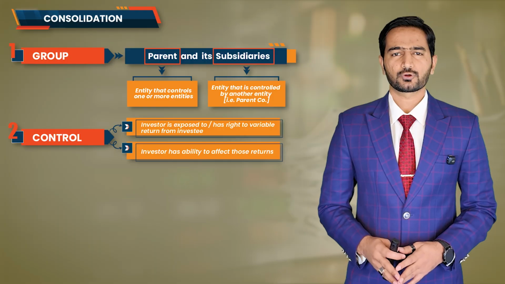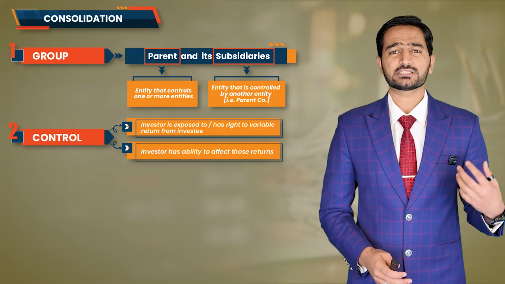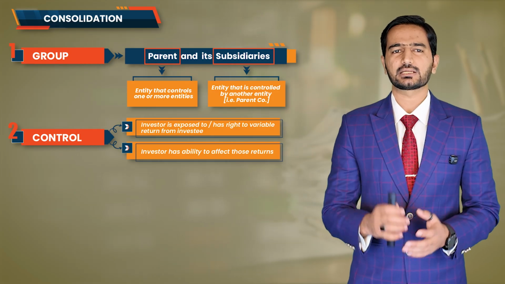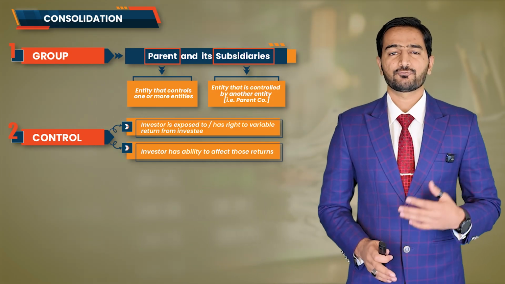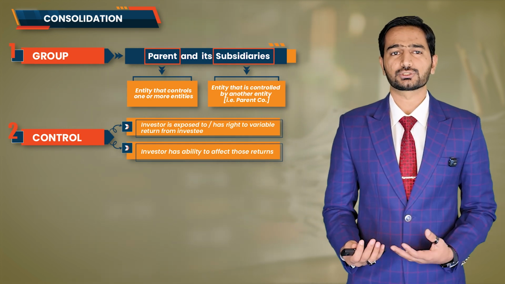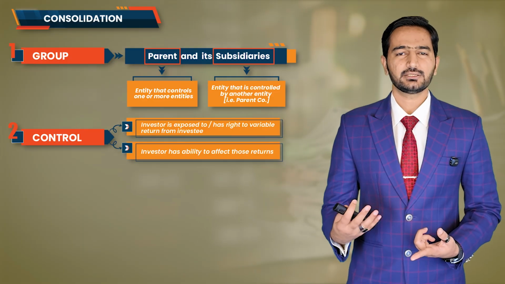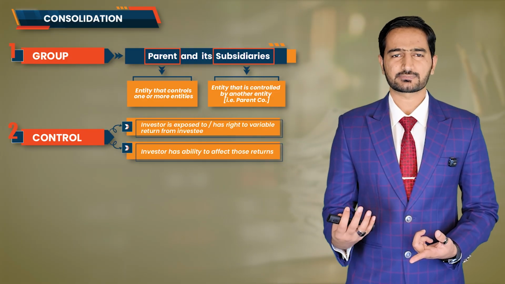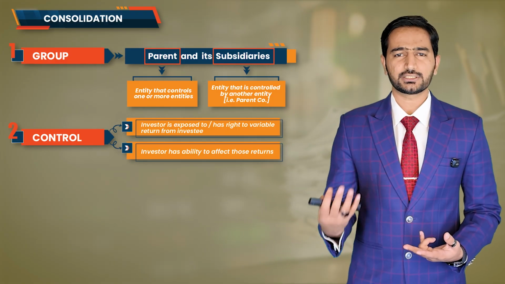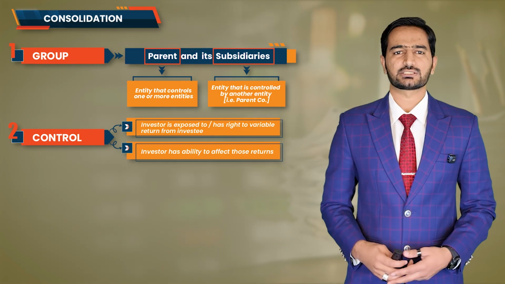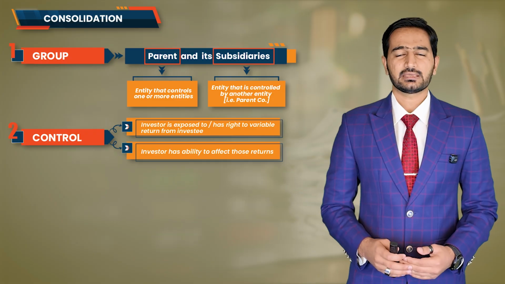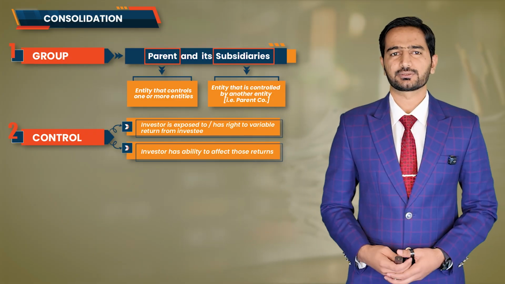And because of this control, whatever profit or losses arise from the subsidiary's operation, a portion of that profit or loss will be allocated to the parent company. So once again, for control to exist, the investor, that is the parent company, must have both. Number one, a right or exposure to variable returns, that is profit and losses. And number two, the ability to influence those returns through its power over the investee. When both of these conditions are satisfied, control is established and the parent-subsidiary relationship is confirmed.